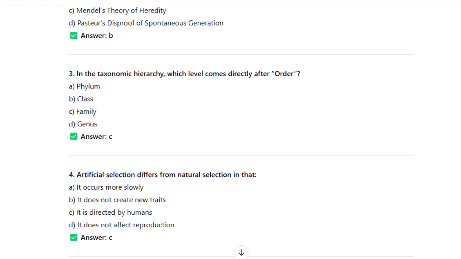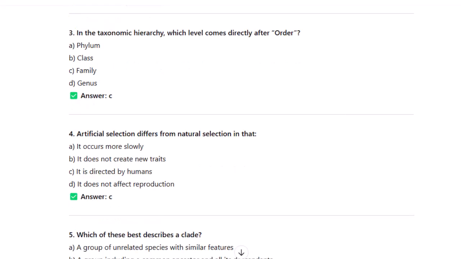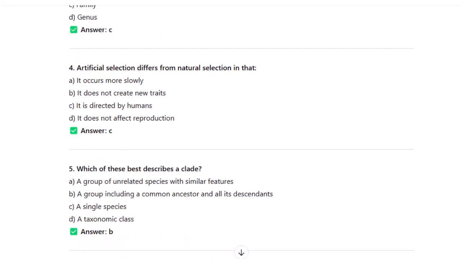Artificial selection differs from natural selection in that it occurs more slowly. It doesn't create new traits. It's directed by humans. It doesn't affect reproduction. The answer is it's directed by humans. Which of these best describes a clade?